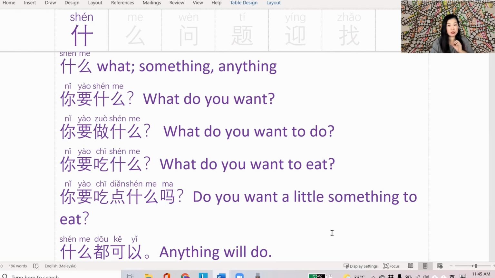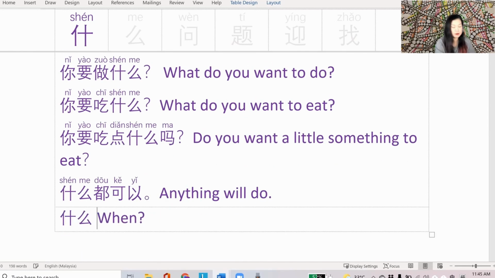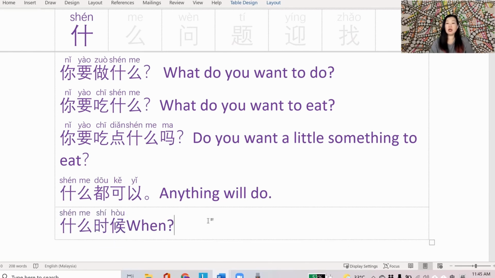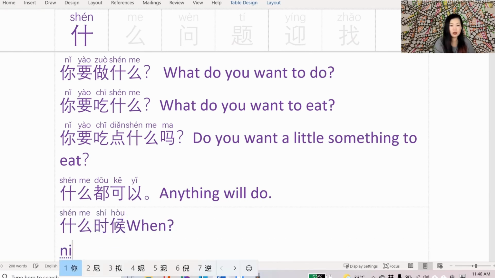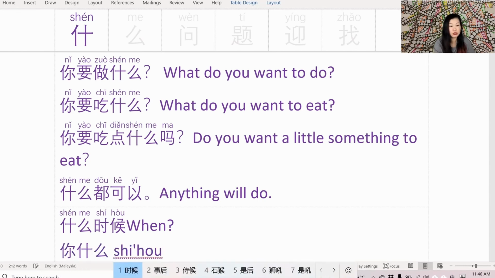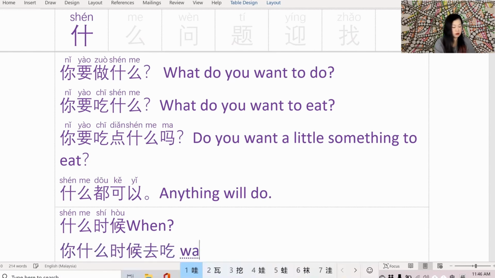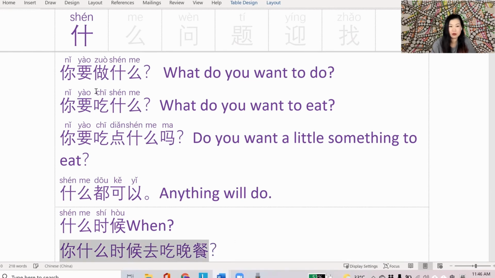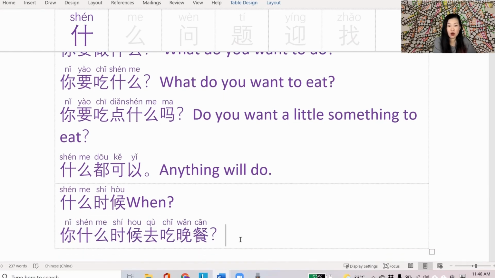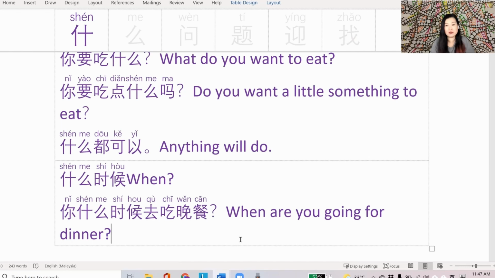Another way to use 什么 is to ask when. 什么时候? 什么时候 is to ask when. 你什么时候去吃晚餐? 你 is you. 什么时候 is when. 晚餐 is dinner and 去吃 is go eat. So in English it would be when are you going for dinner? I would not translate it to when are you going to eat dinner because that's a bit redundant in English. We would just say when are you going for dinner or what time are you going for dinner?